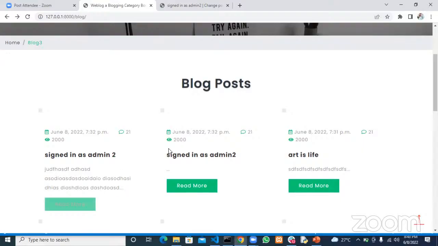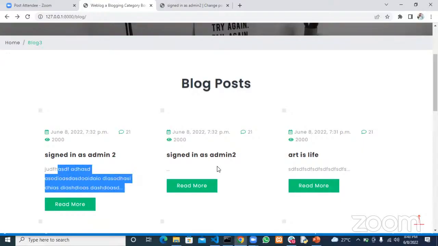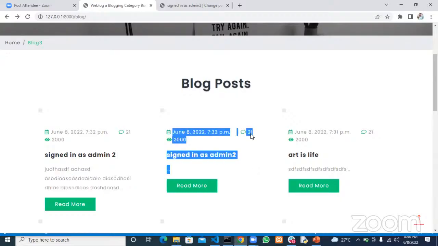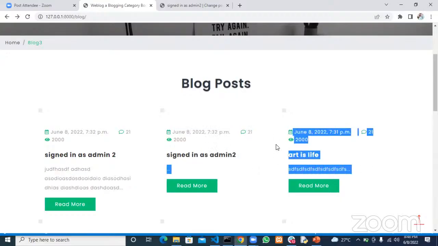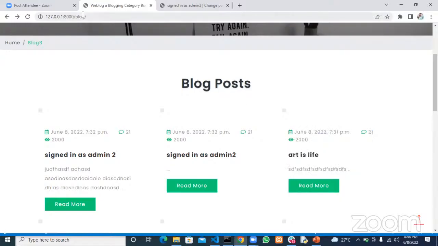So this post has its own ID, and this post has its own ID. How do we pass this ID to the URL so that we can grab that particular post and show it to the user to view the detail of that post?